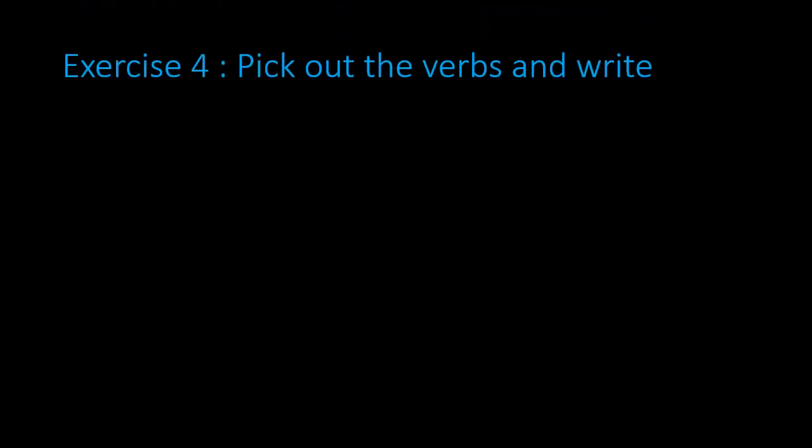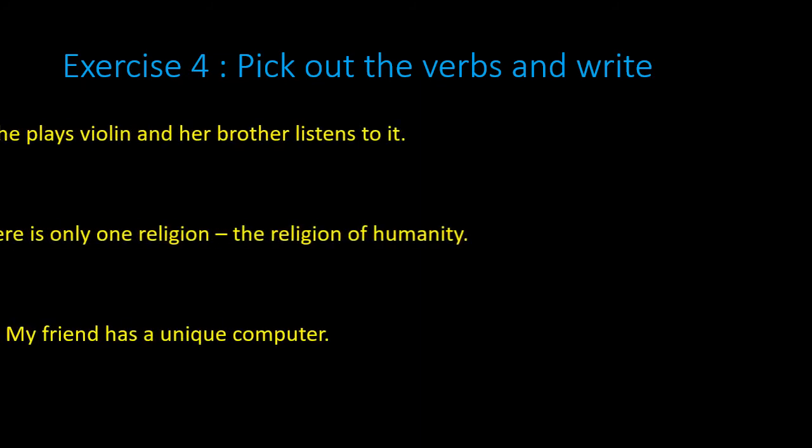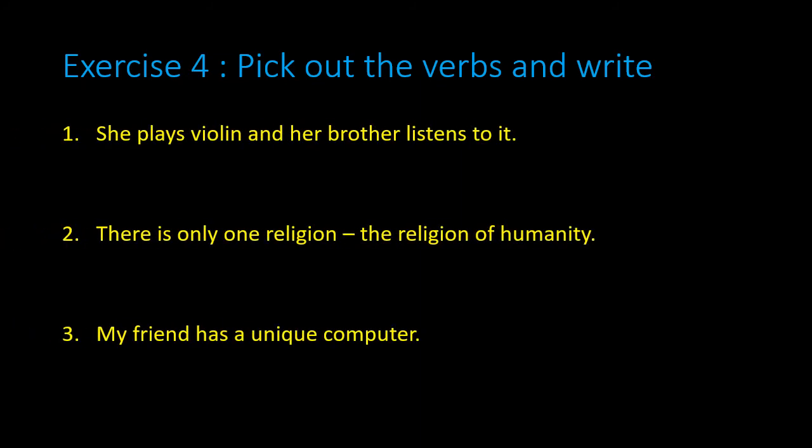Exercise 4. Pick out the verbs and write. Question number 1. She plays violin and her brother listens to it. Verb means action word. And in first sentence, the word plays and listens, they are the action words. So the answer is verbs plays and listens.